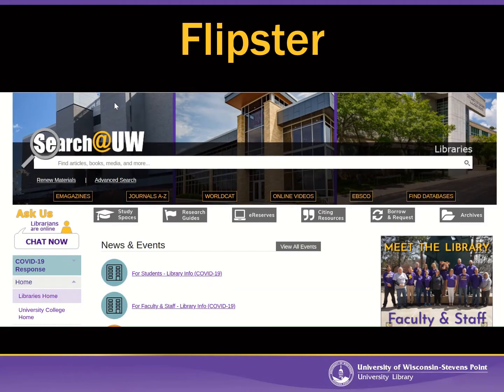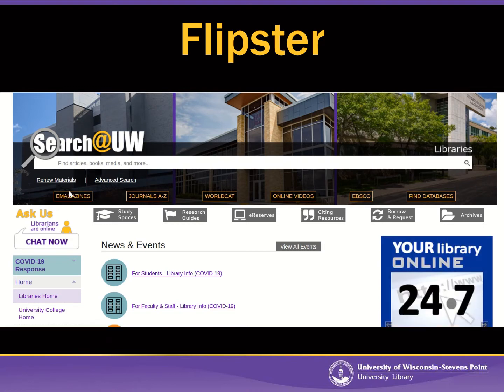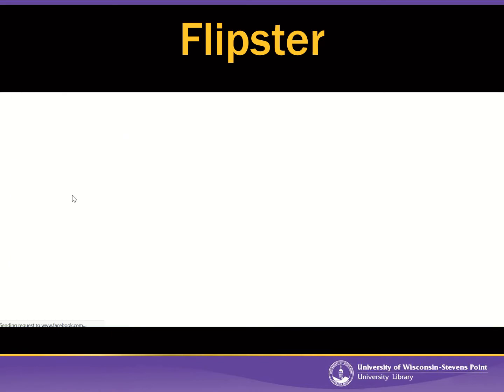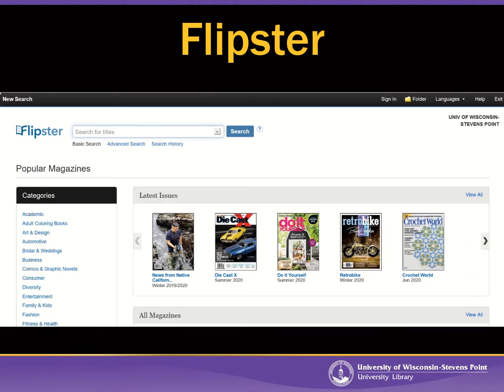The first specialty database that we're going to explore is eMagazines, which is also called Flipster. They're the same thing. I know it's a little confusing. And there is a direct link from the UWSP Library's homepage for eMagazines. So I'm going to click on that tab now, and then it is going to open the database Flipster.